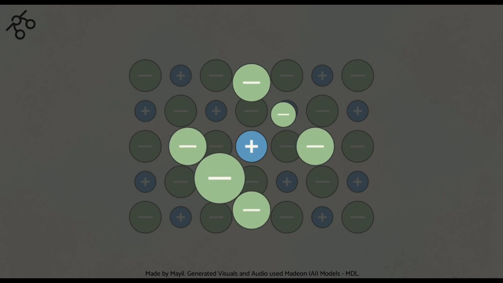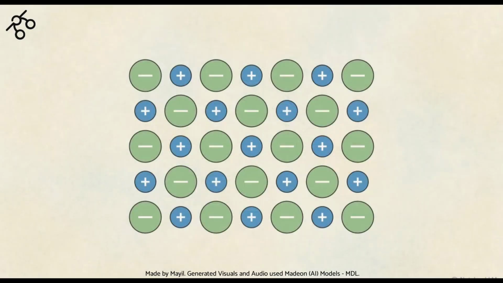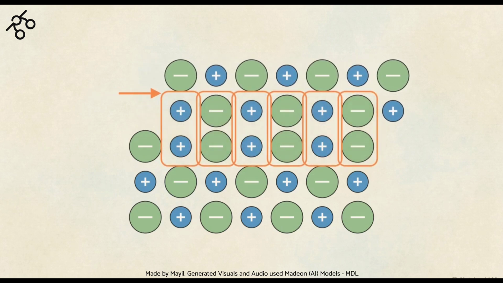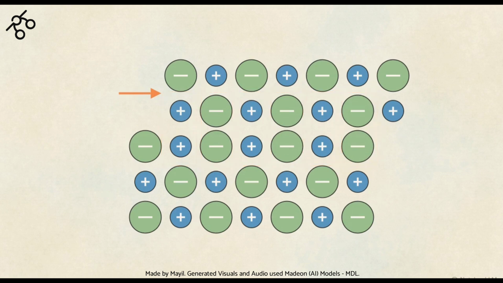chloride ions. When you apply physical stress to this lattice, you push the rigid layers of the grid out of alignment. By shifting just one row over, you suddenly force identical charges, positive against positive and negative against negative, to sit side by side. Since like charges repel, that forced proximity triggers a massive wave of electrostatic repulsion. The structure violently tears itself apart along that fault line.